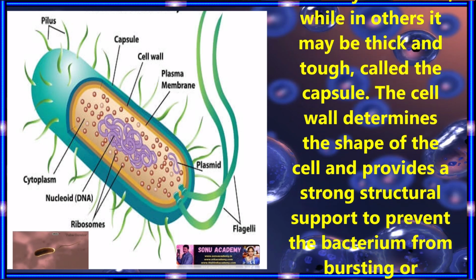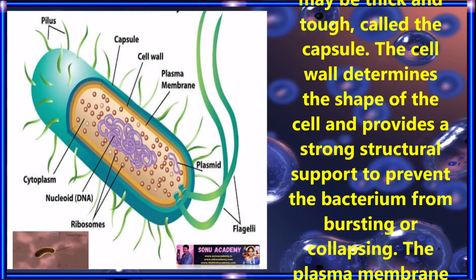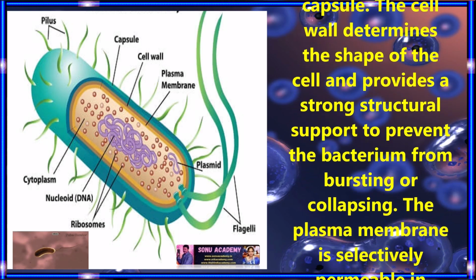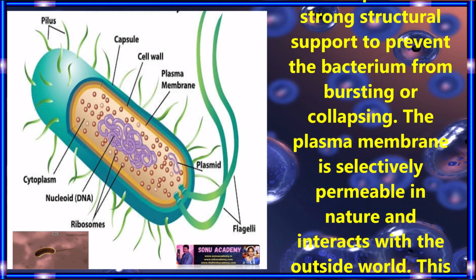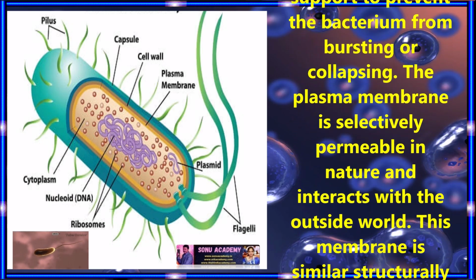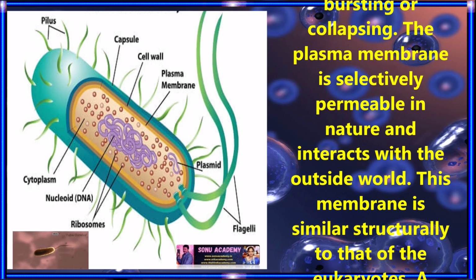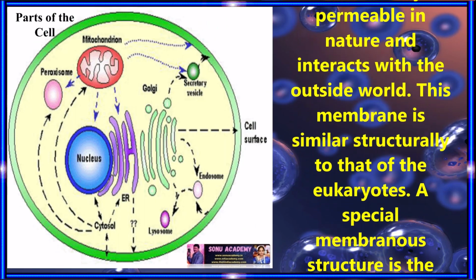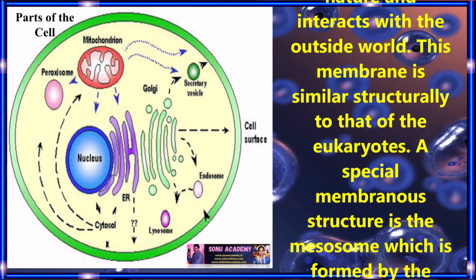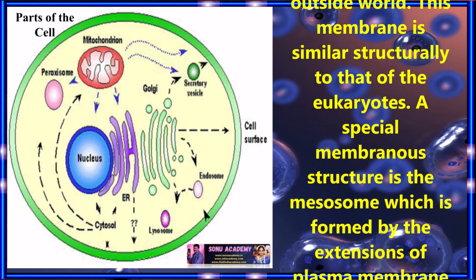The cell wall determines the shape of the cell and provides a strong structural support to prevent the bacterium from bursting or collapsing. The plasma membrane is selectively permeable in nature and interacts with the outside world. This membrane is similar structurally to that of the eukaryotes.